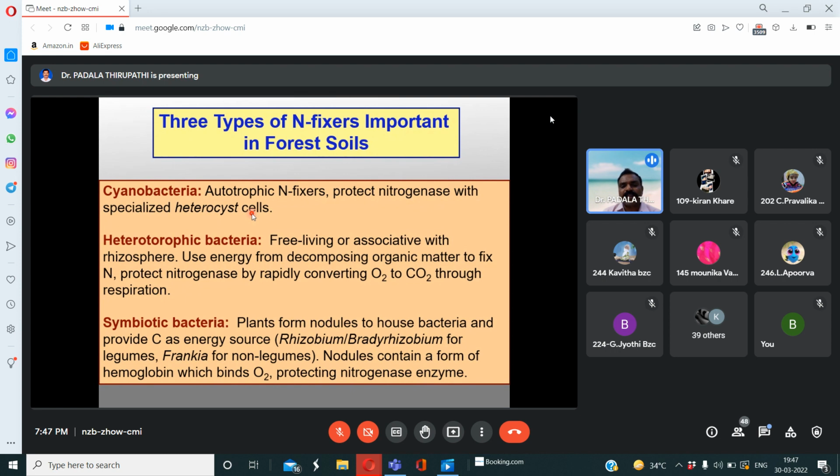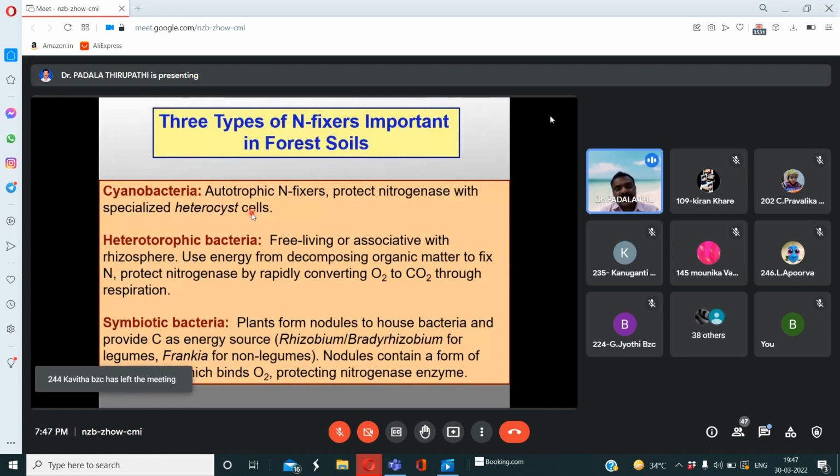Protect nitrogenase by rapidly converting oxygen to carbon dioxide through respiration. Then the third types of nitrogen fixers are symbiotic bacteria like rhizobium, bradyrhizobium for legumes and frankia for non-legumes, even though the nodules contain a form of hemoglobin which binds oxygen and protects nitrogenase.